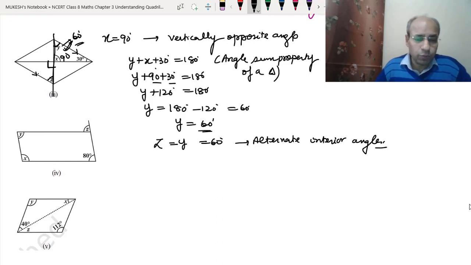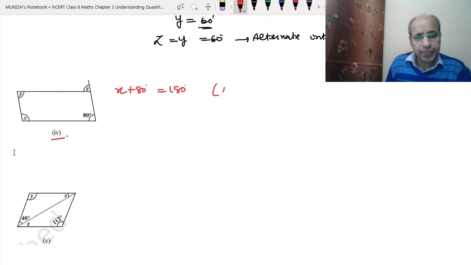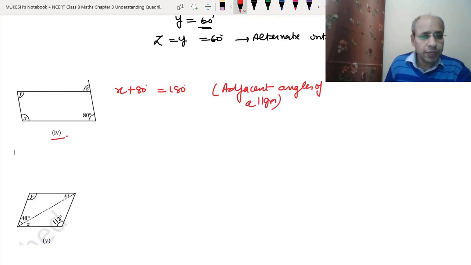Now let's do the fourth portion. See, the fourth portion is the same as we have done in the other example. So here x plus 80 degree will be equal to 180 degree, because they are adjacent angles, and adjacent angles of a parallelogram are supplementary. So x will be equal to 180 degree minus 80 degree, just the linear equation that we have learned in the linear equations. So x will be equal to 100 degree will be the answer.